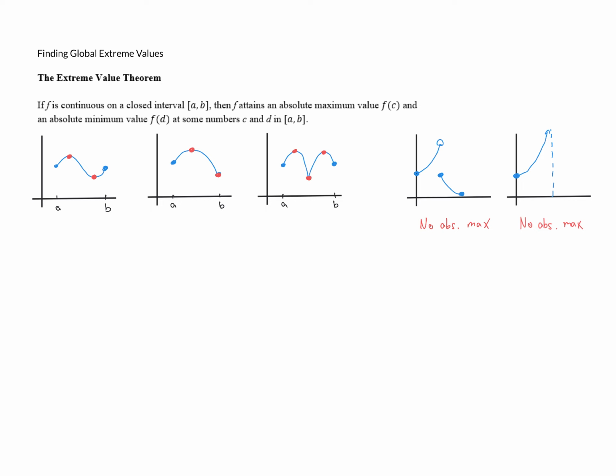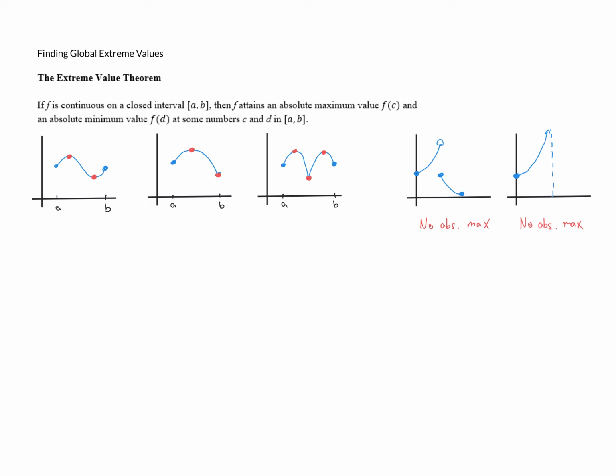What this theorem says is if the function is continuous on a closed interval, then it is guaranteed to have an absolute maximum value and an absolute minimum value. And so if we're dealing with a function that is continuous on a closed interval, we know there's going to be an absolute maximum and an absolute minimum, but we don't know exactly how to find them yet.